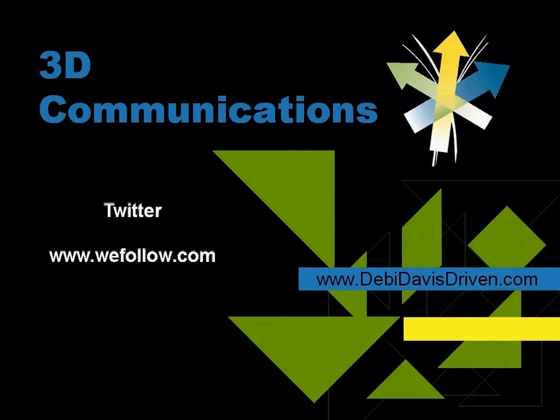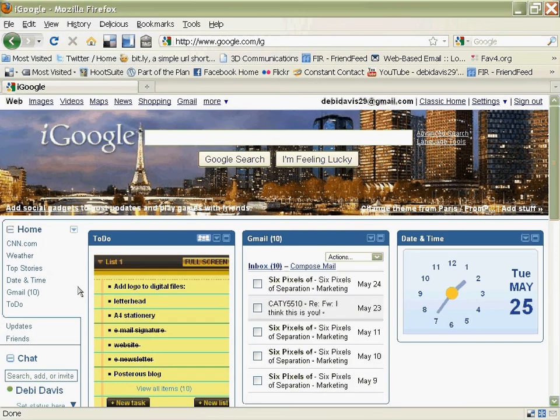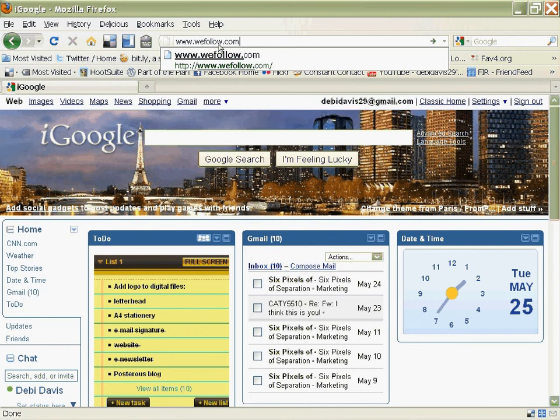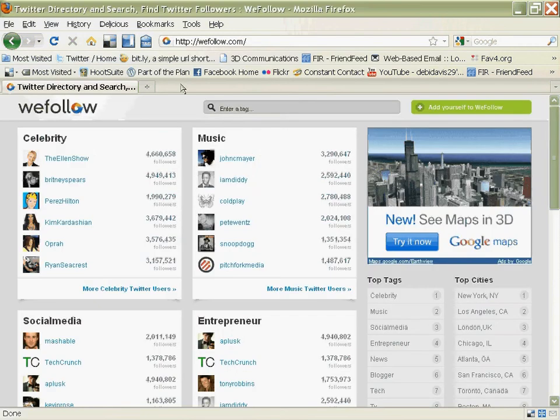And the tool that I'm going to demonstrate today is called WeFollow. It's at www.wefollow.com. You want to, of course, have an account on Twitter, and then you want to have a well-defined objective for why you're using social media, as well as a list of keywords that you'll use to do your research. Start out by going to your browser and typing in www.wefollow.com, and that takes you directly to the site.